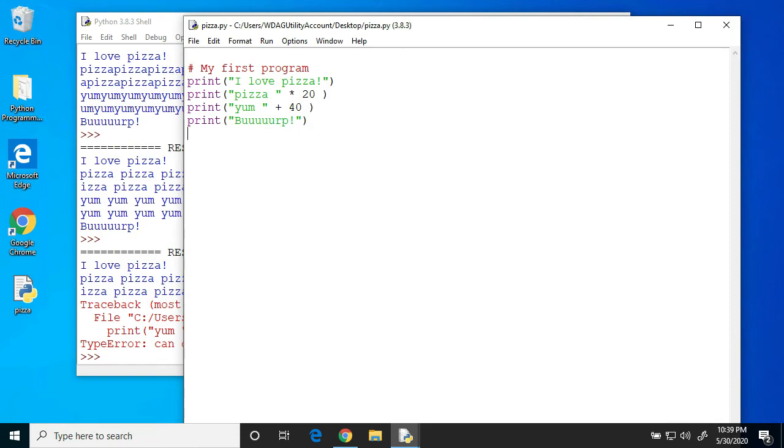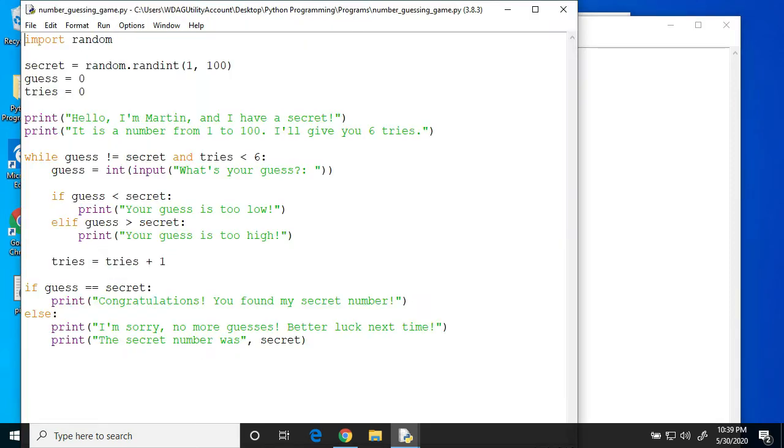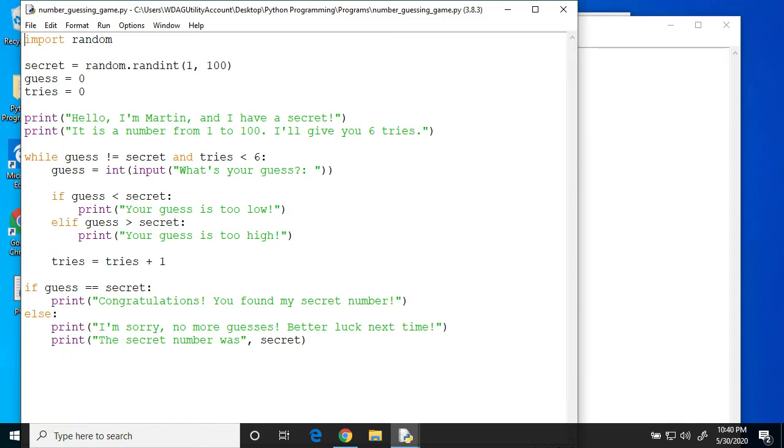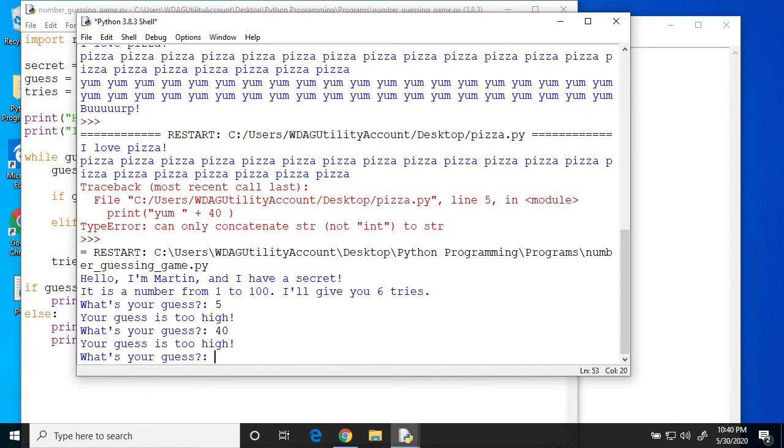I'll give you one treat to try on your own. Here's the code to a simple number guessing game. Another tradition in programming is typing in code that you don't understand. So go ahead and type this code into a new file, save it, and run it. Don't worry if you don't understand it. We'll go over it in the next several videos. But here's how it looks when you run it. See if you can win this simple game.